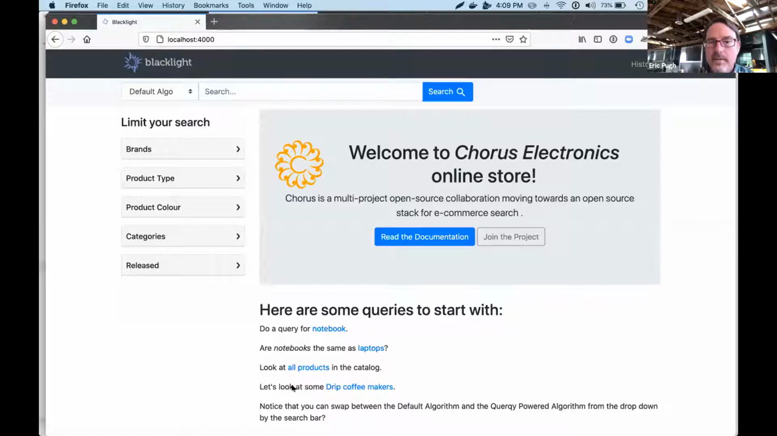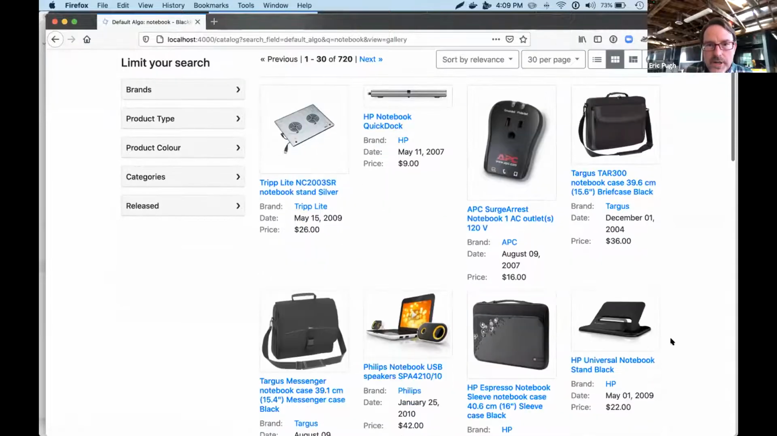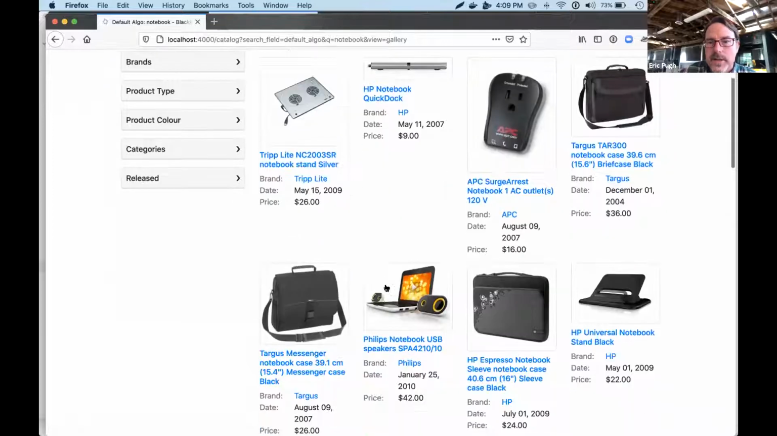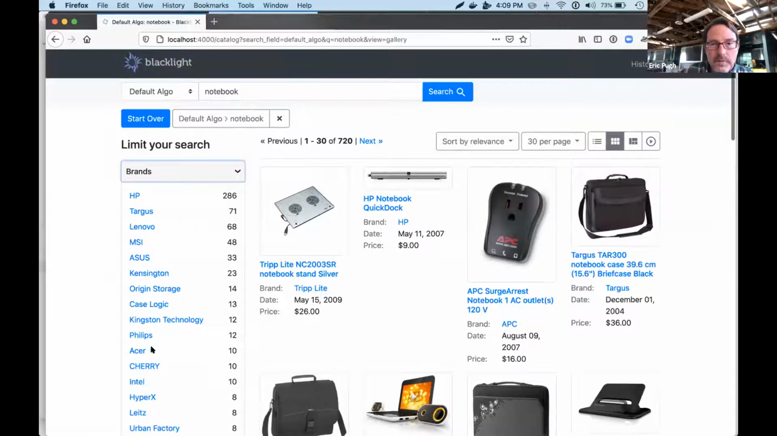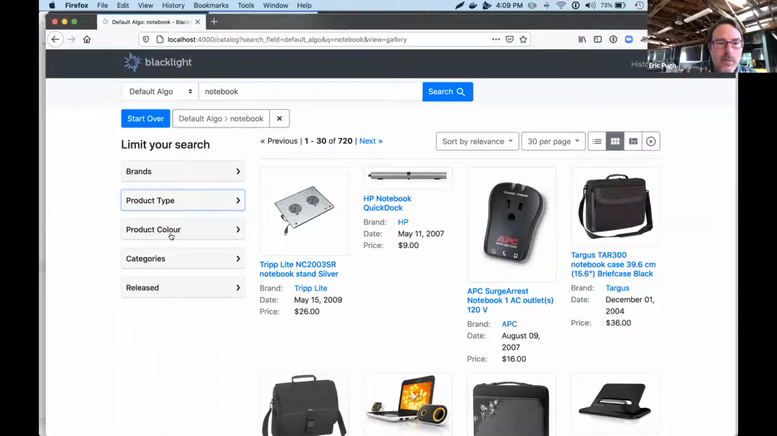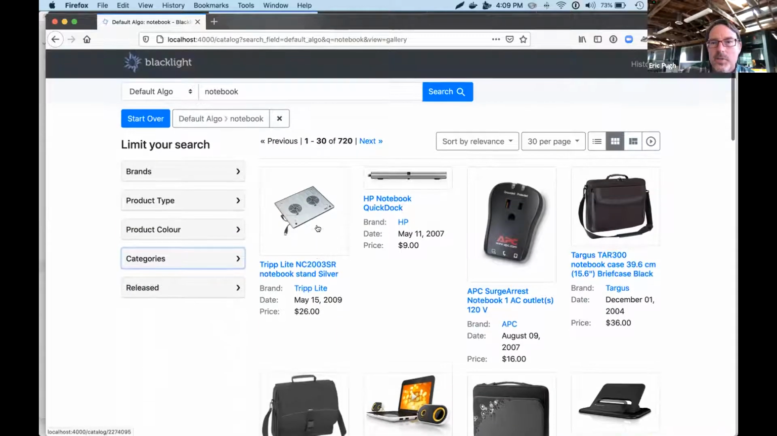So here is my very common site, which should look like any e-commerce site. Let's go ahead and do a search for notebooks. As you can see, this looks like our standard e-commerce site. We have products with brands, when they were released, and pricing. Blacklight, great. We've got some brands. You could sort by brands, look at different types of products, and even look at colors, all the things that you might expect in an e-commerce website. So Blacklight solved my problems.